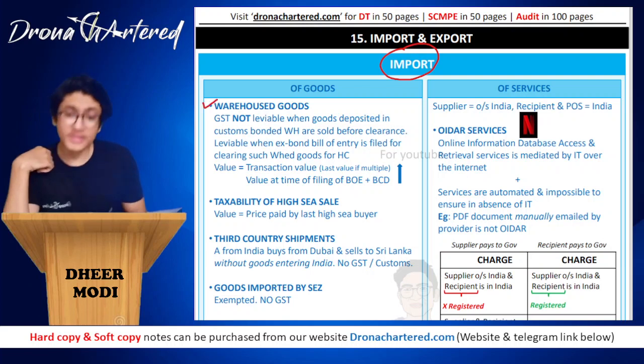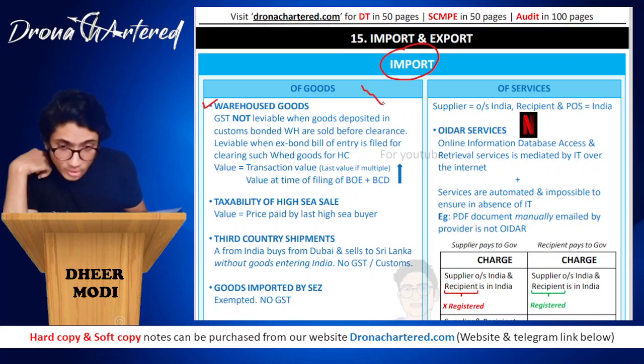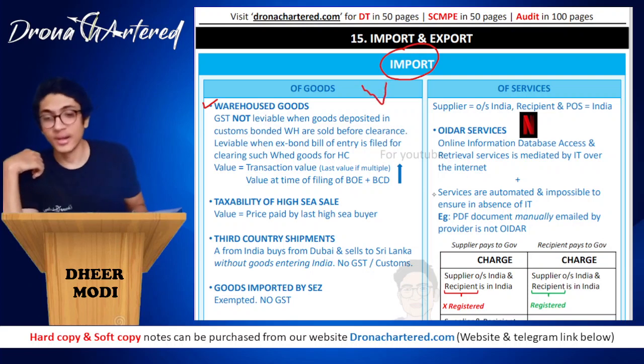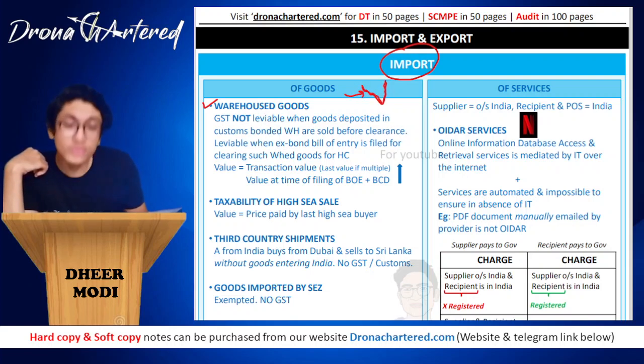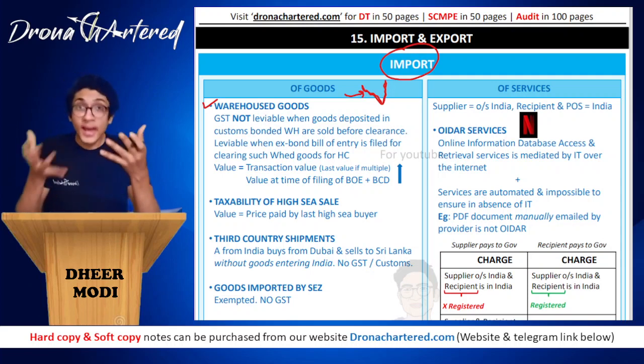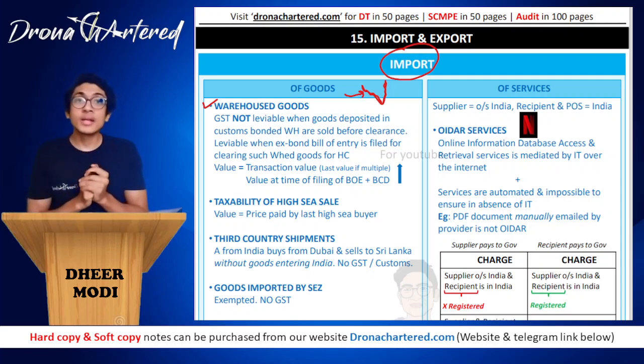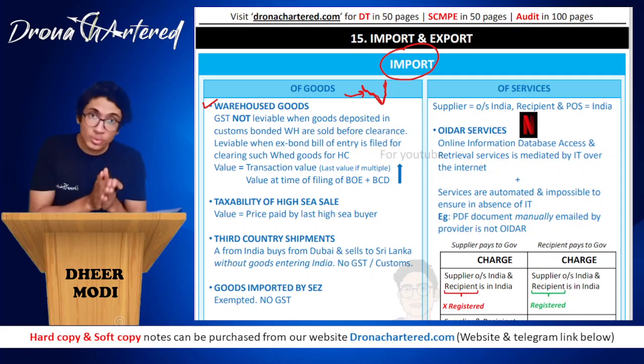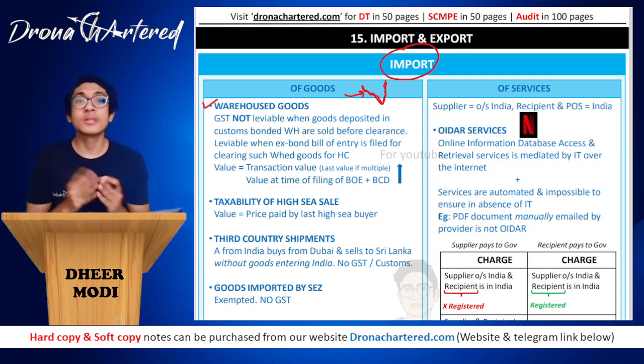There are different things. One is your warehouse goods. What are warehouse goods? For example, this is your south border of India. Goods come by ship into India now. In the coast of India, wherever we have custom ports, over there we also have warehouses, because at times an importer might import goods in India, but not for home consumption in India. That means he does not plan to sell those goods within India. He plans to get them to India and then again sell it to some other person outside India.